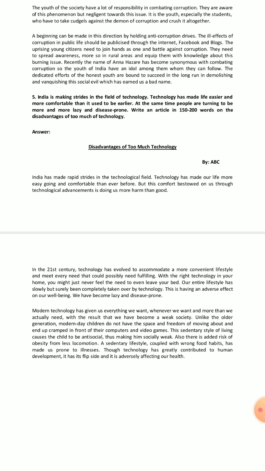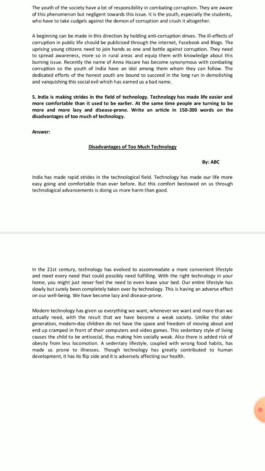They are aware of this phenomenon but negligent towards this issue. The youths of our country are well educated, they are aware of this corruption, but it seems that they turn a deaf ear. That means they are negligent towards this issue that is related with corruption.